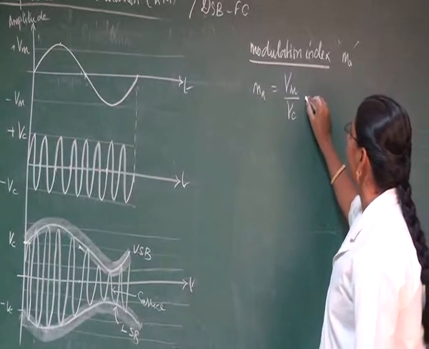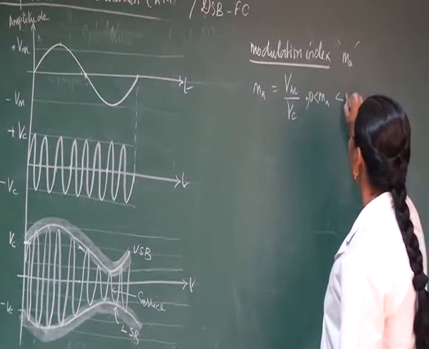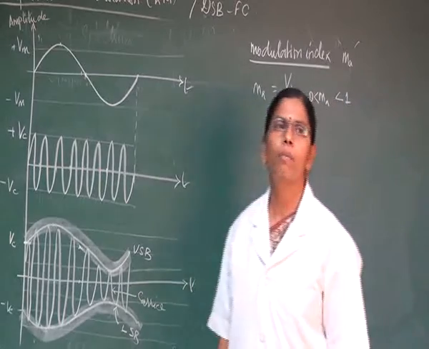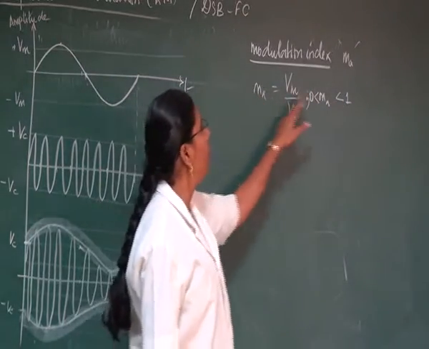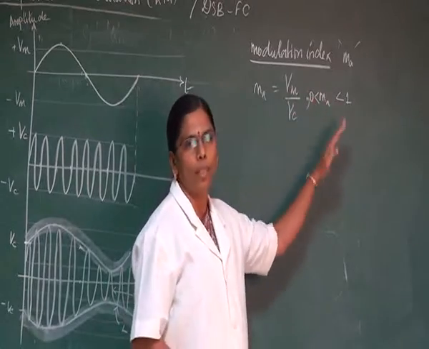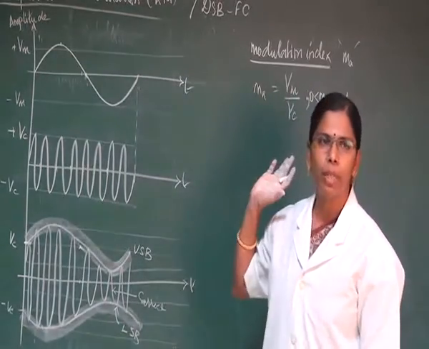So modulation index always has a value which lies in between 0 and 1. It will have a value which is always less than 1. So that is, MA lies in between 0 and 1 here. To represent modulation index in a different form, how can it be represented?